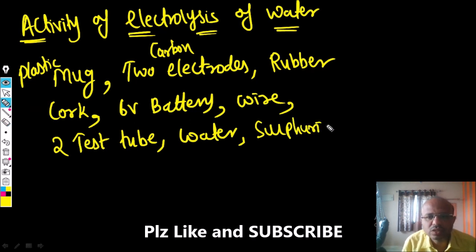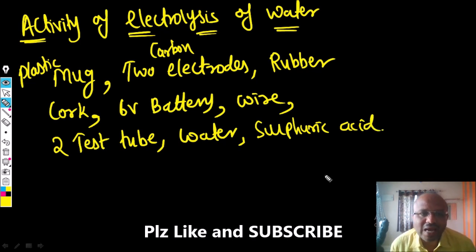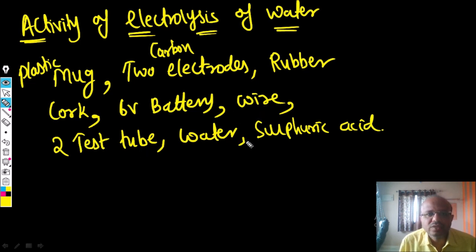So these are the requirements to do this activity. I will draw the diagram now.